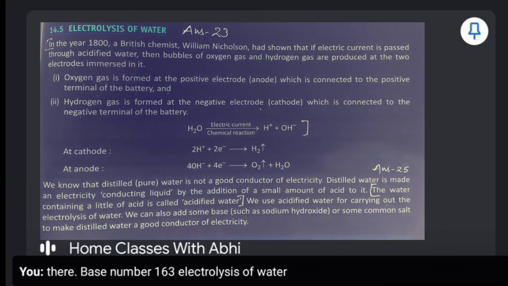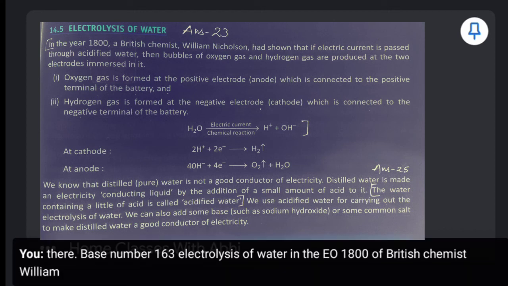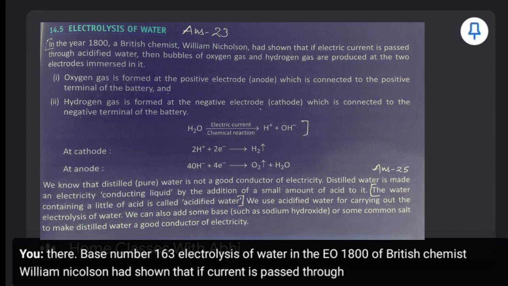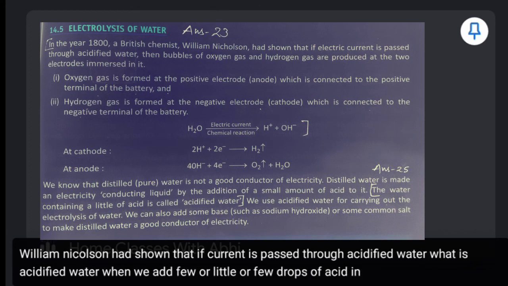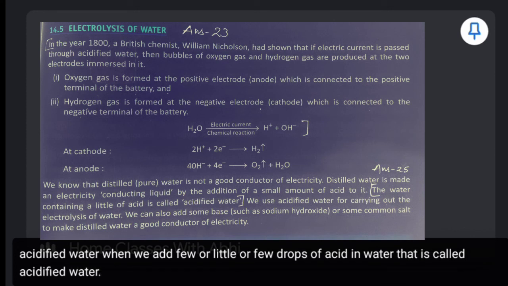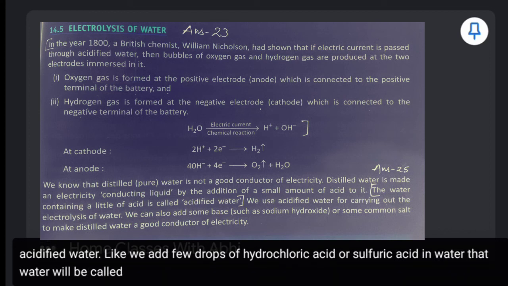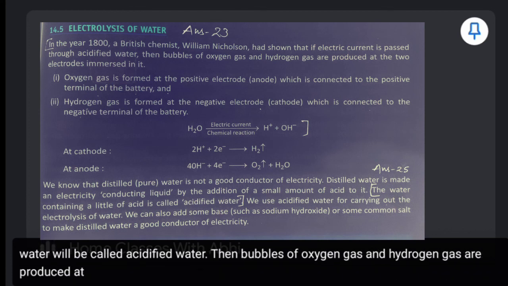In the year 1800, a British chemist, William Nicholson, had shown that if current is passed through acidified water... What is acidified water? When we add a few drops of acid in water, that is called acidified water. Like we add few drops of hydrochloric acid or sulfuric acid in water, that water will be called acidified water. Then bubbles of oxygen gas and hydrogen gas are produced at the two electrodes immersed in it.